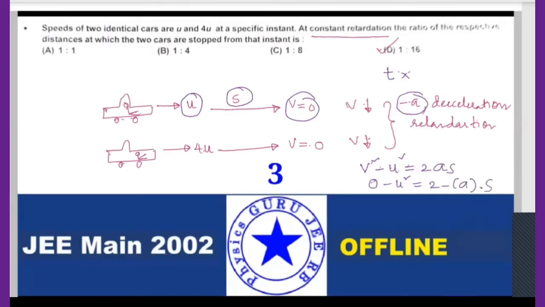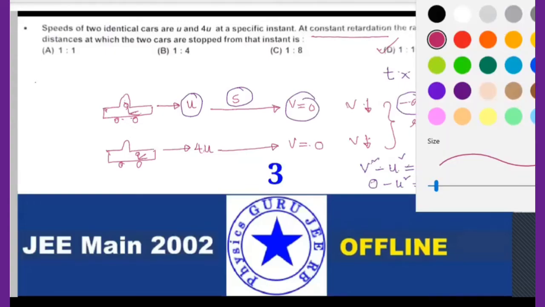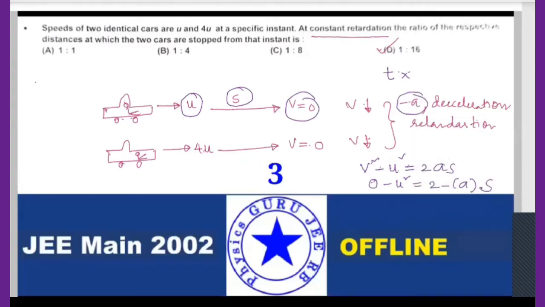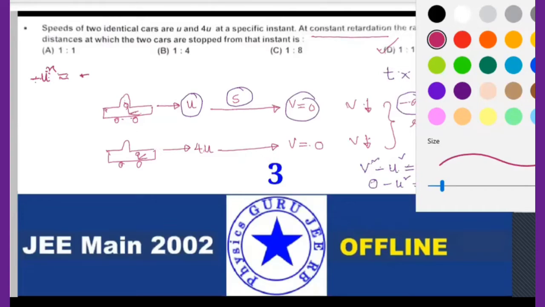Is it clear this one? Are you able to see? Now I'll write here. So here v square is 0, so minus u square is equals to minus 2a into s.